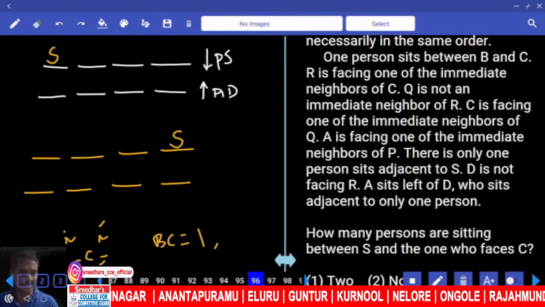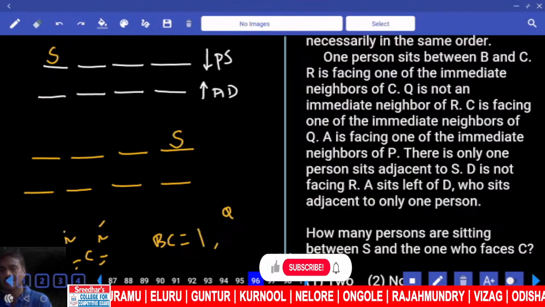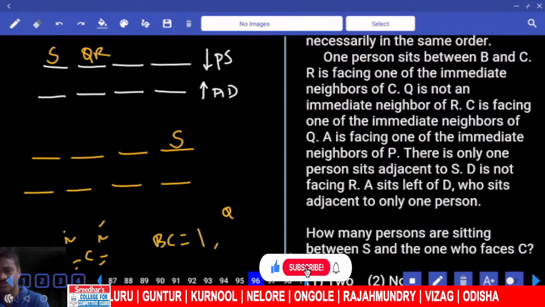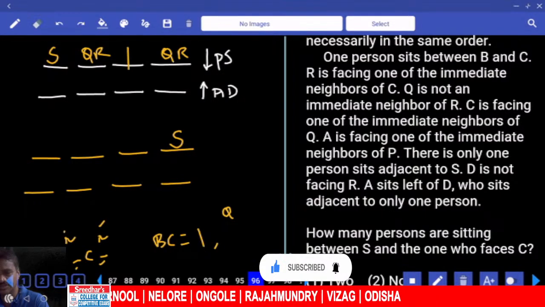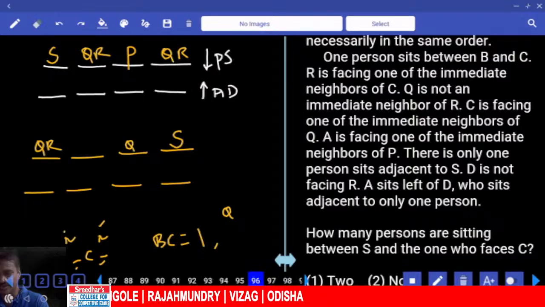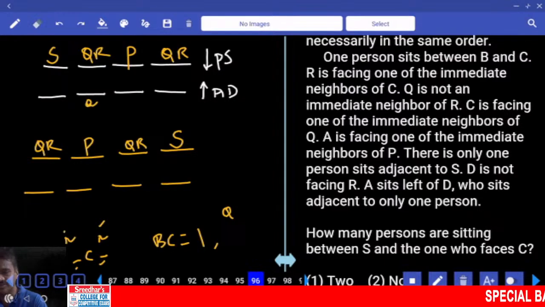Now Q is not an immediate neighbor of R. Now Q and R are not adjacent to each other. Q and R, right? Who is left over? Tell me. P is the person left out. Now here again Q and R, then here it must be P. Do we have any information about P? A is facing one of the immediate neighbors of P.